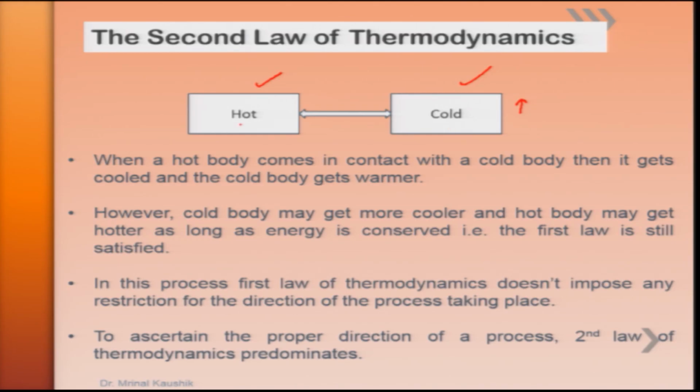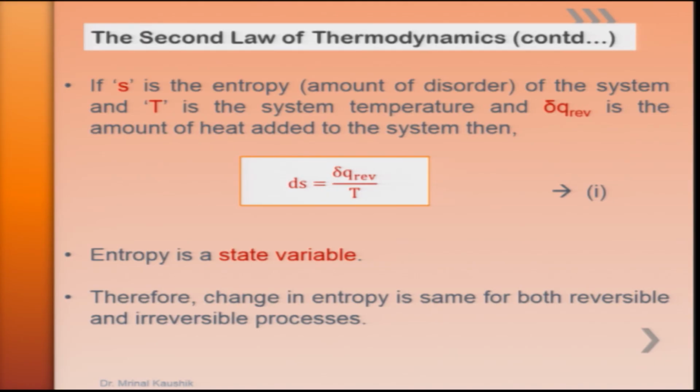This is checked through the second law of thermodynamics, which stipulates the correct direction of the process. For this purpose, another quantity is defined as S, called entropy, or the amount of disorder of a system.